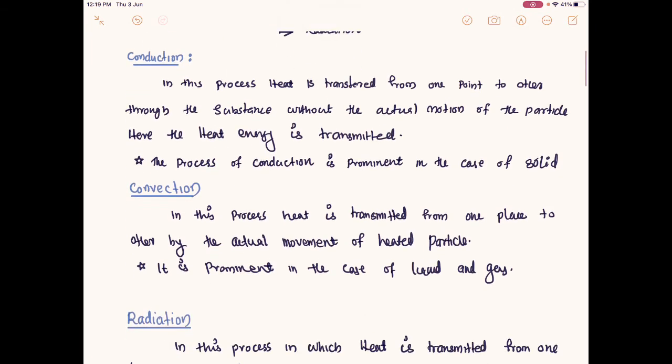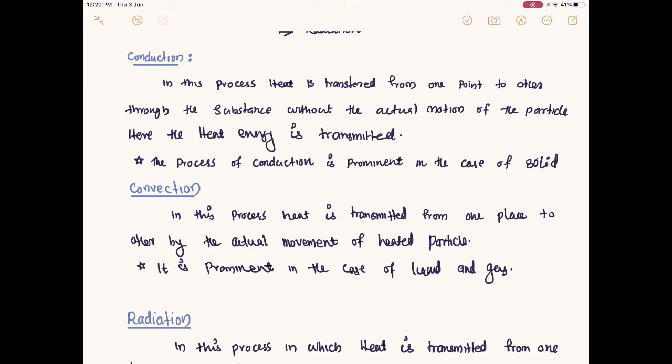The second kind is called the convection process. In this process, heat is transmitted from one place to another by the actual movement of heated particles. The heated particles themselves move from one place to another. Such a process is prominent in liquids and gases. When water becomes hotter, the water particles themselves move due to the high kinetic energy.